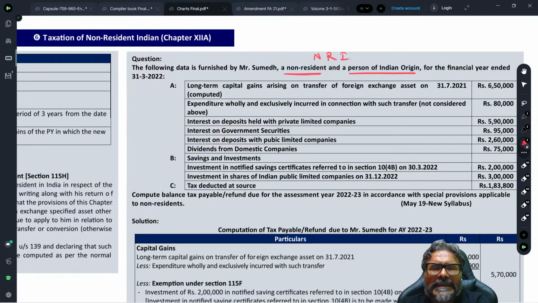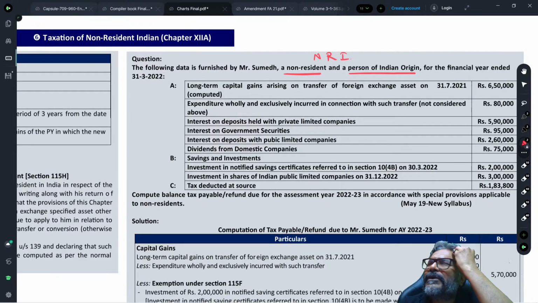These specified assets, students, can primarily also be covered in 112A. Because in 112A, if you have got a listed security which has been transferred in a recognized stock exchange on which STT has been paid, and the asset is a long-term capital asset, then 112A is also applicable.